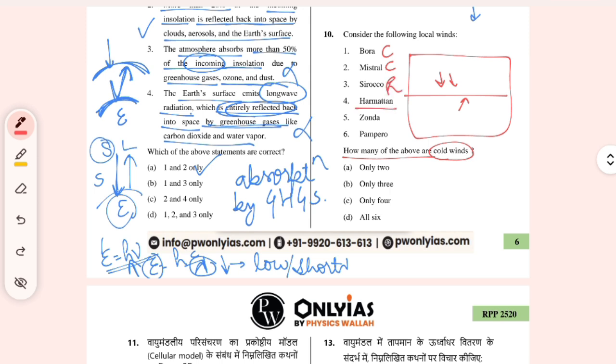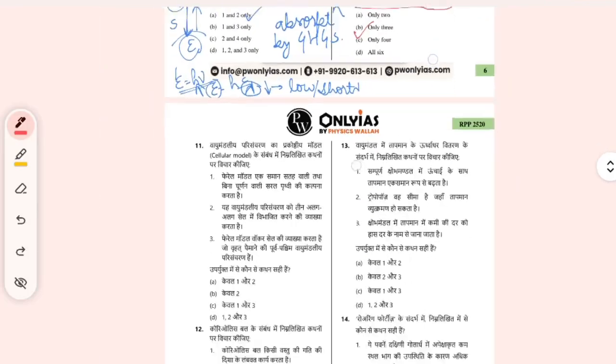Harmattan is a hot wind towards the Atlantic Ocean, a gulf whose name I'm just forgetting. And Zonda is again a hot wind. It is in South America near Argentina. Pampero is a cold wind, in South America, in the regions of Uruguay and Argentina. So three are local winds that are cold winds, right?